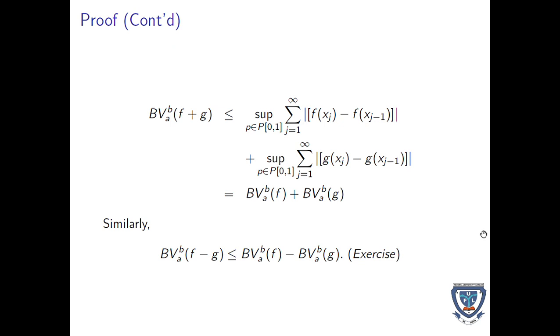Similarly, the bounded variation of a difference follows from what we have done for the sum, or addition. The proof that the bounded variation of f minus g is less than or equal to the bounded variation of f plus the bounded variation of g is left as an easy exercise.